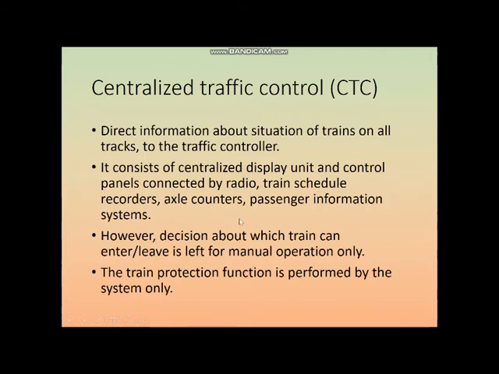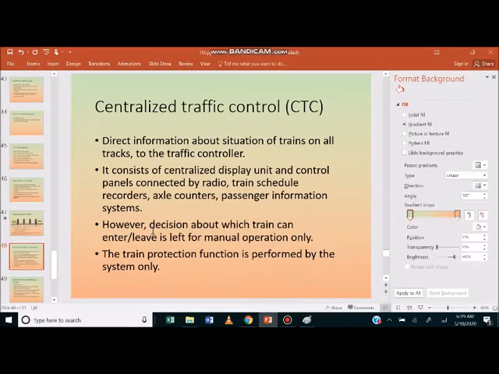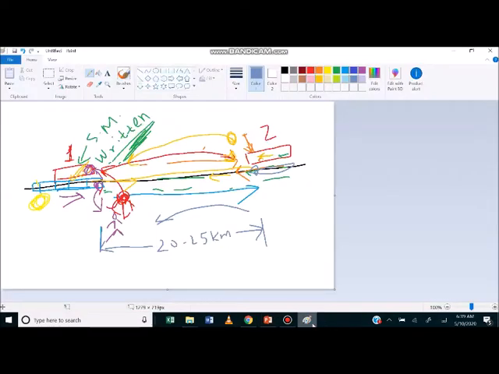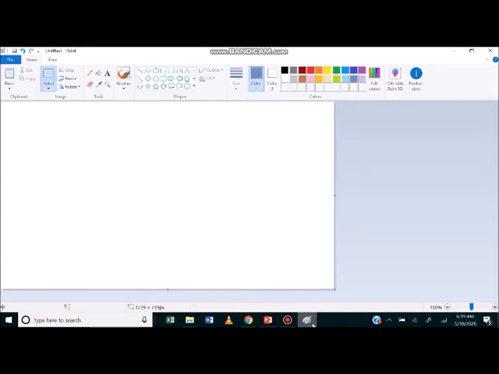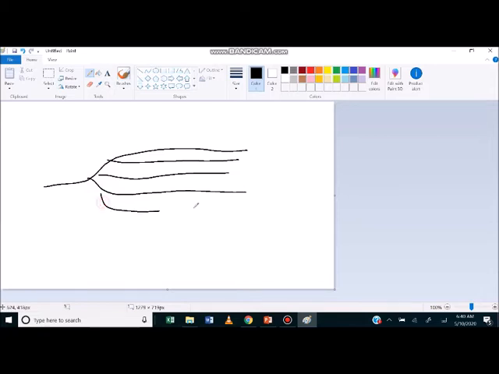one crossing which is there in between the tracks. Suppose a decision is taken to give passage to a train, and suppose these are several tracks here. All these tracks are connected together.